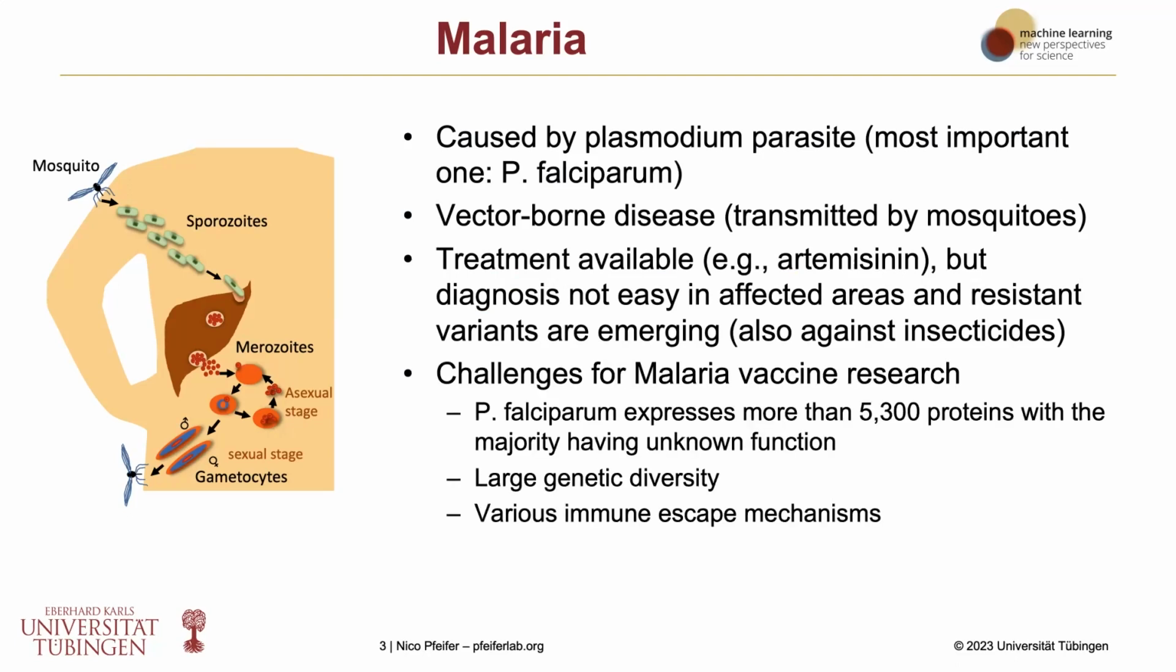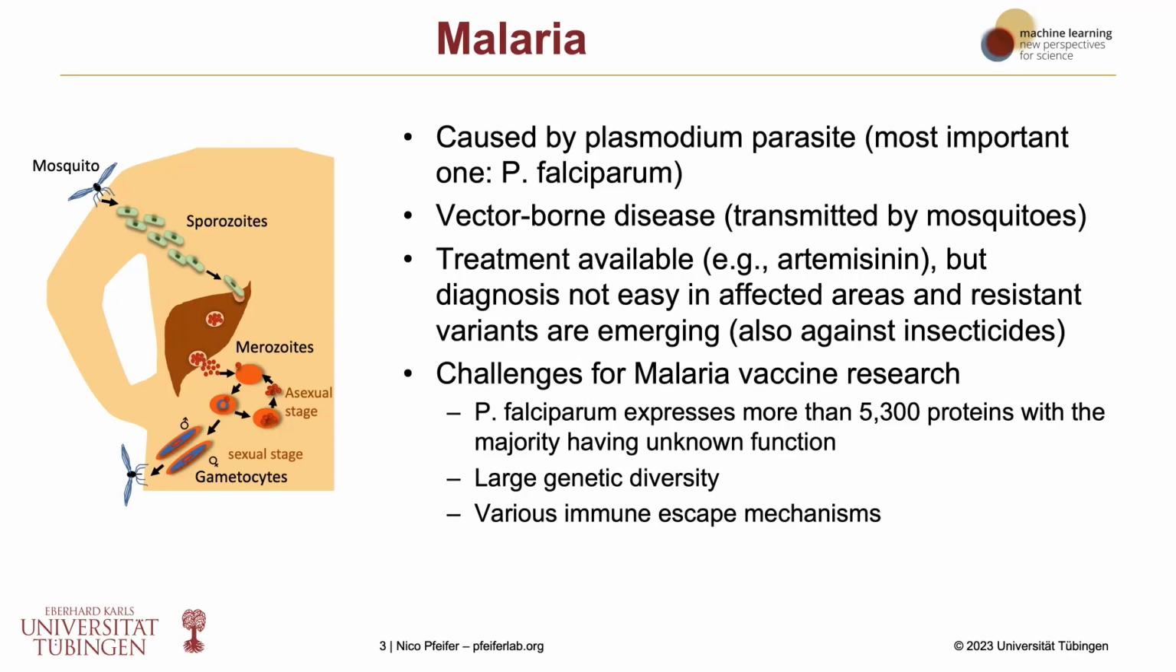And there are certain challenges if you want to develop a malaria vaccine. So you might say, okay, just get a vaccine and we're done with it. But okay, for other diseases, we've also seen that this can take a little bit longer. But for malaria, also, it took a while until it was possible to get a vaccine.